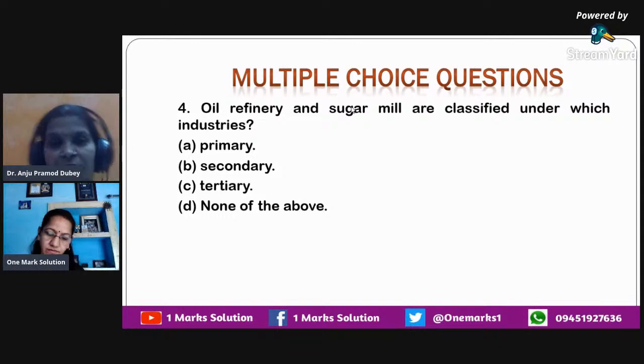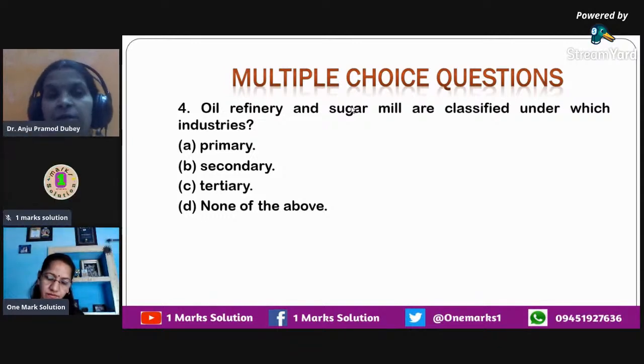Oil refinery and sugar mill, they both fall under secondary industry, because they are not directly related to natural resources. Indirectly they are related. So whenever you do any sub processing, further processing for any natural product, that becomes a part of your secondary industry. And tertiary, as you know, they are all related to services.